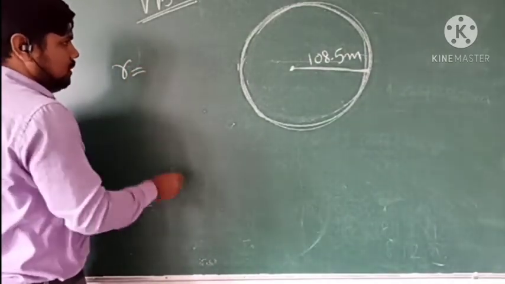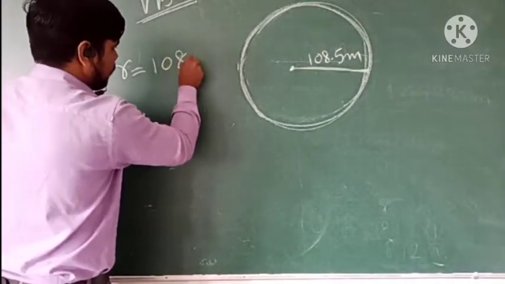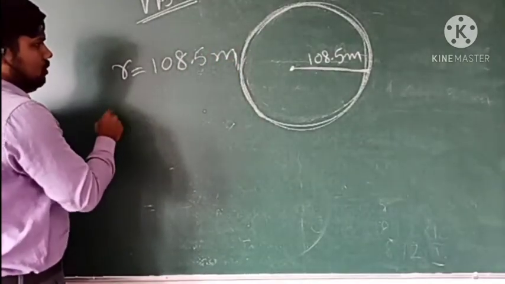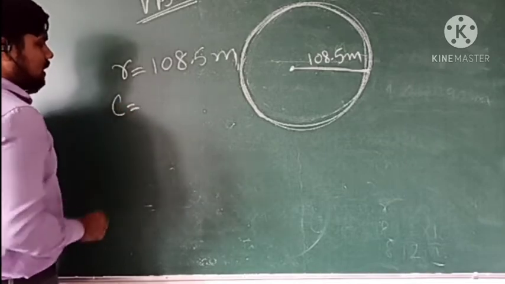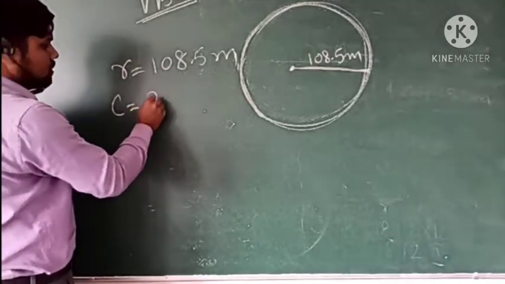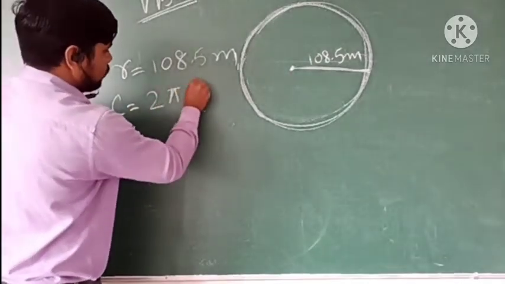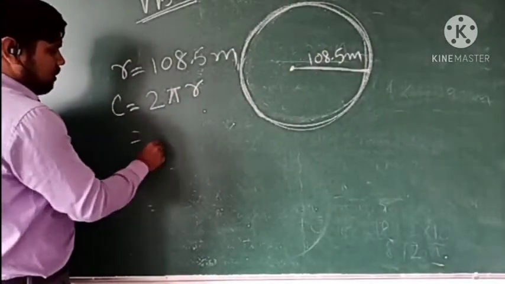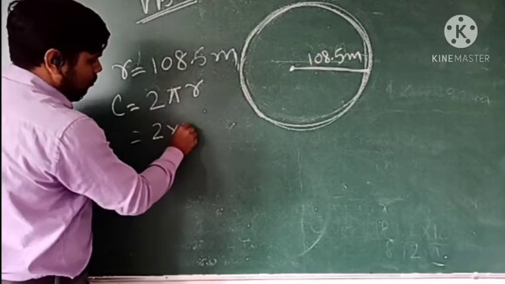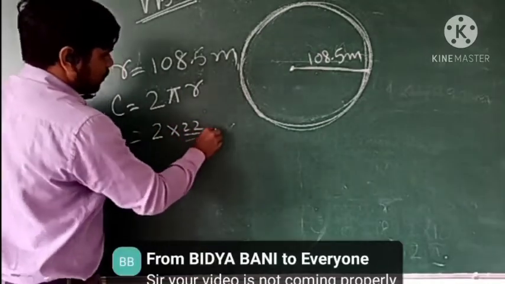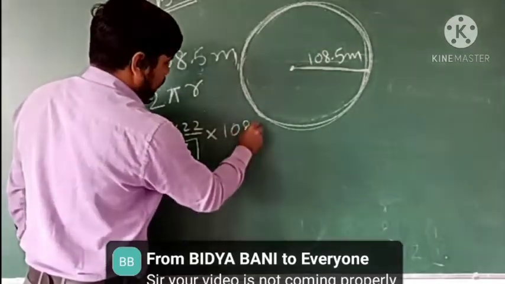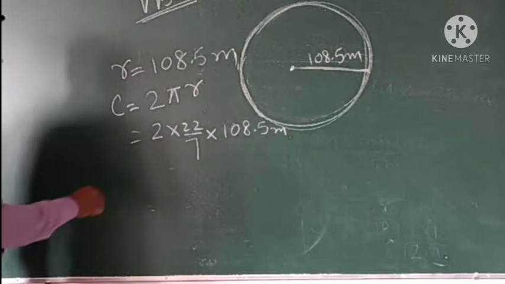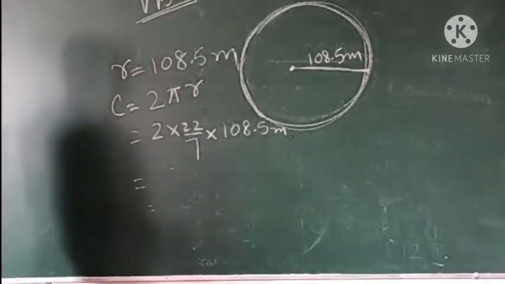So here the radius is given, 108.5 meter, and we want to find out the circumference. So we know circumference when the radius is given is equal to 2 into pi into radius, so 2 pi r. Okay, so simply we will put the value of pi is equal to 22/7. So 2 multiply 22/7 multiply the value of r is 108.5 meter.